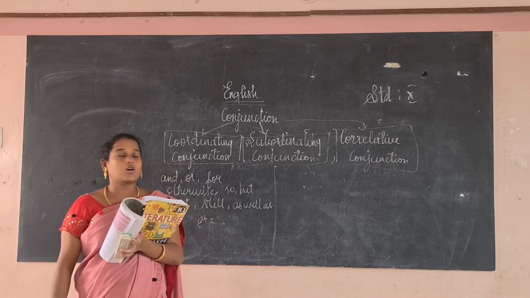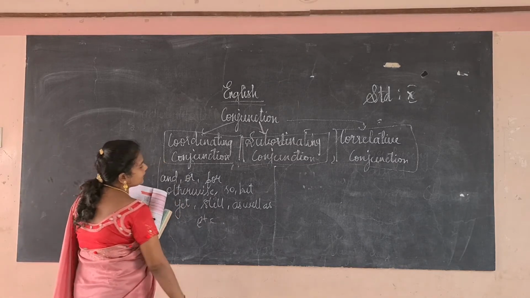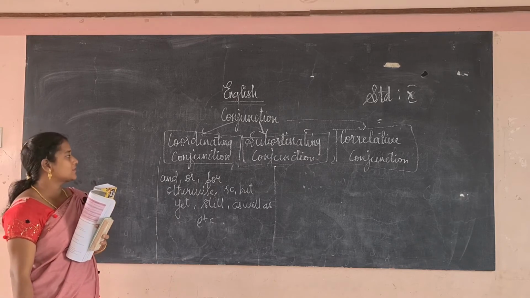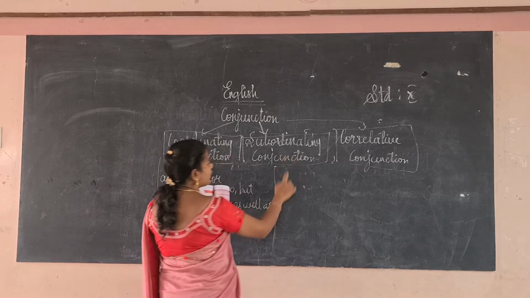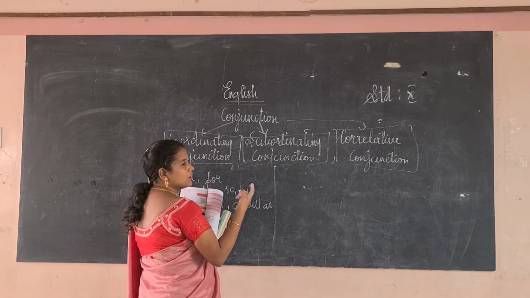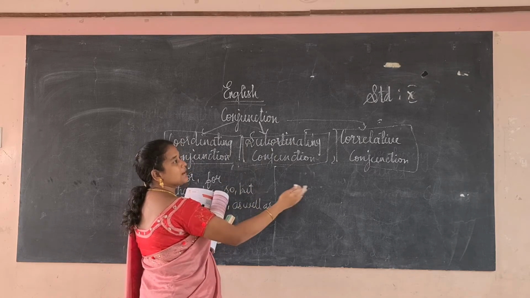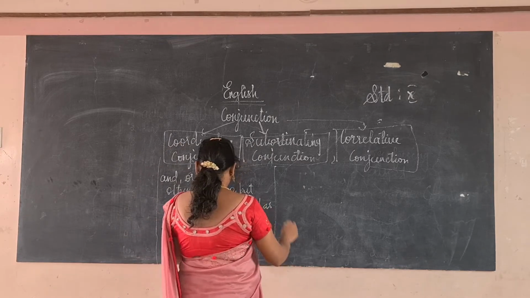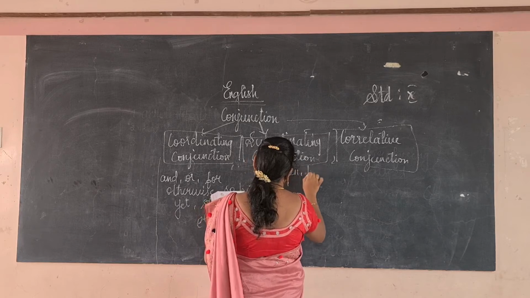In coordinating conjunctions, the conjunction itself gives independent meaning. It does not need anything else. Here, subordinate conjunctions add meaning to the dependent or main clause. Dependent clause means it depends on some main clause to give meaning. Here are the subordinate conjunctions: when, to.